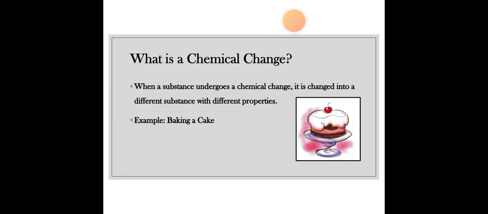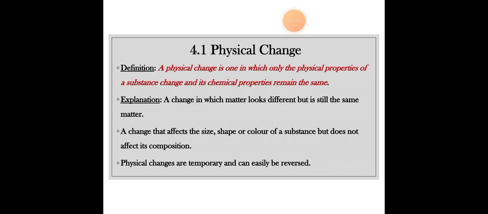Maybe you can say it's a physical change for the pepperonis and the meat that you're using above it. You can remove that. That's a physical change, but still it's a physical and chemical mixture. But once it undergoes the fire, it becomes a chemical change. So now this is basically what a chemical change is. The baking of a cake and the making of pizza, these both are chemical changes, because they undergo a process in which they change the substance and their properties.